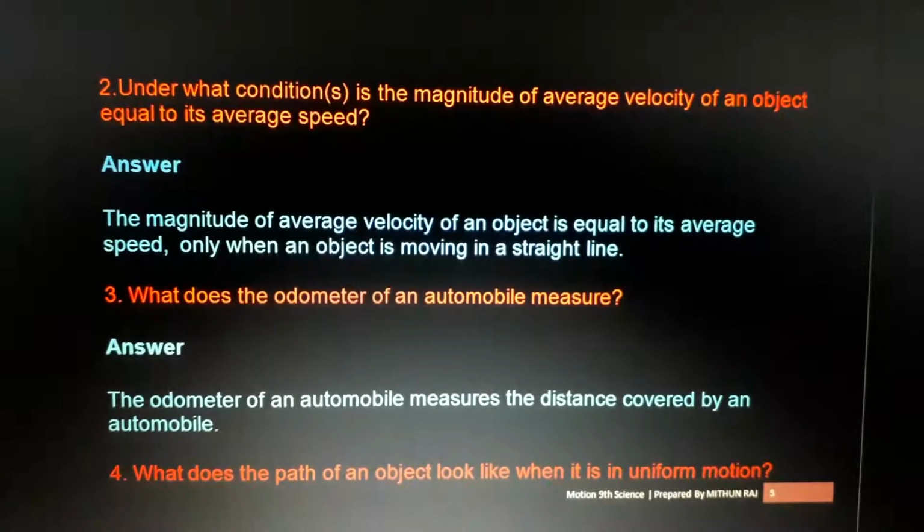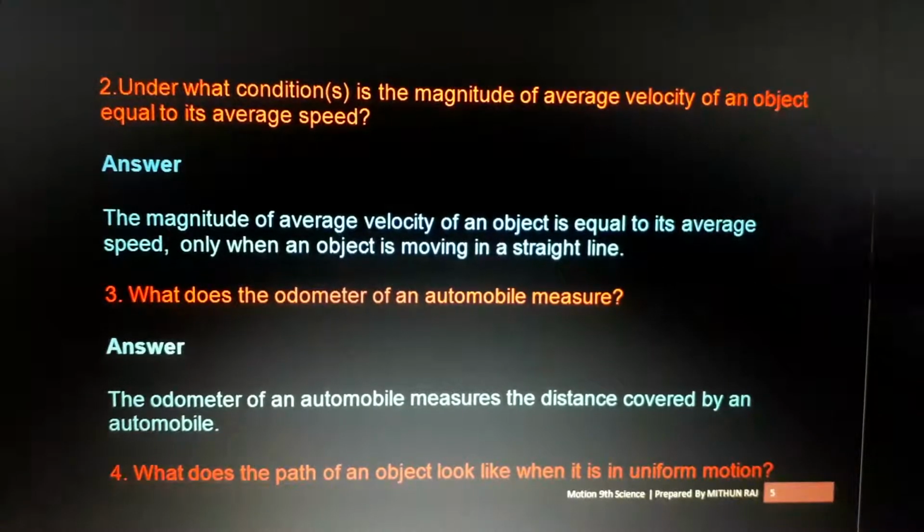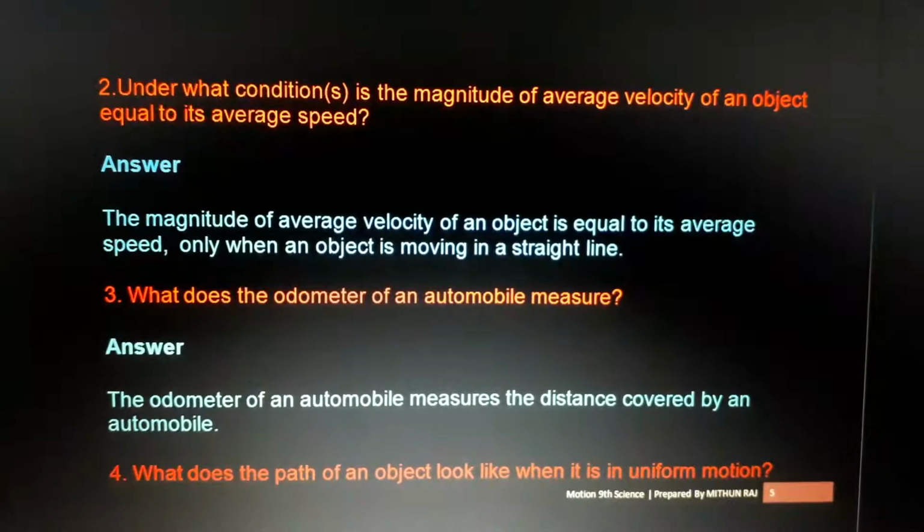Understand? Oh, that is the speedometer. Sorry, odometer means that meter which circulates. Have you seen, in the center of that speedometer, one particular meter is there? If you travel for a long time, we can see it will move, tick, tick, tick, like that. That's the odometer. If you have any doubts, just ask your parents, they know better. Or if you have any vehicle in your home, go and see.